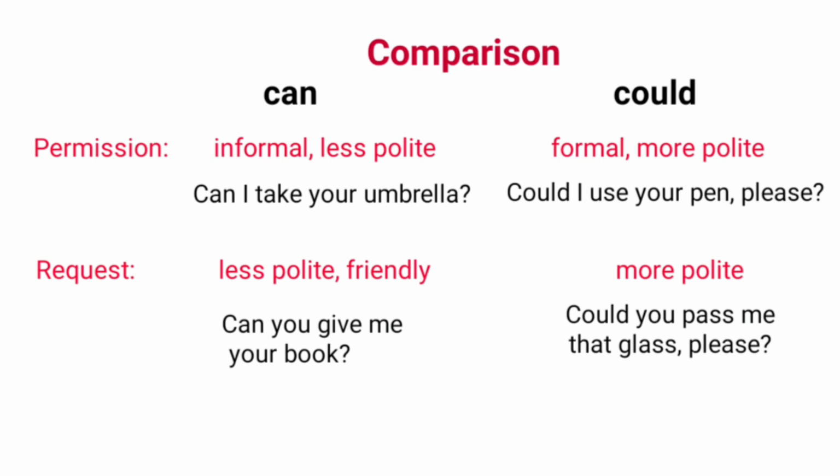Next comparison is based on request. With can, we can make requests which are less polite and friendly. These are made with friends and family. For example, you can ask your friend, can you give me your book? Or you can ask your brother, can you bring me a glass of water? Requests with could are more polite and formal. These are used with people like seniors in the office, or elders, or strangers. For example, could you pass me that glass please?